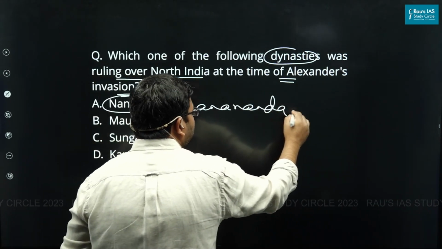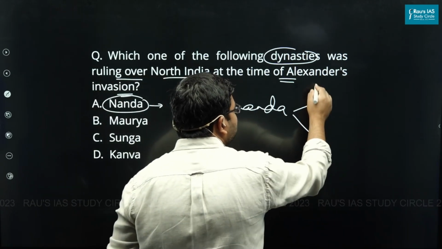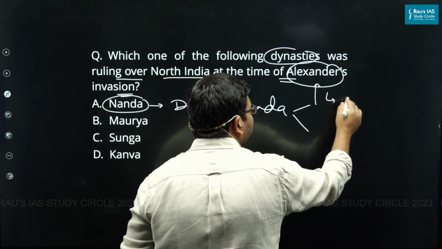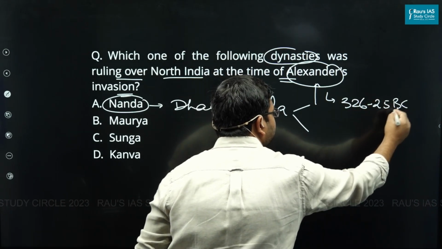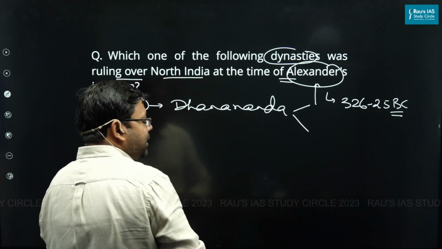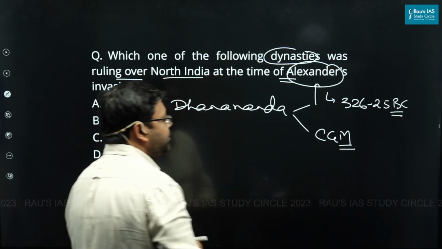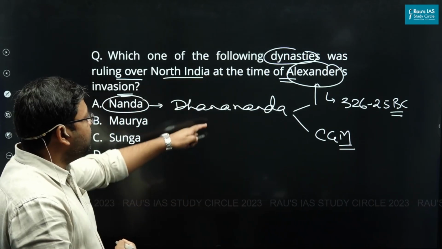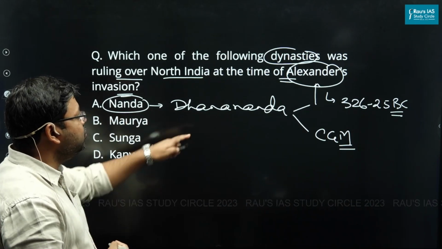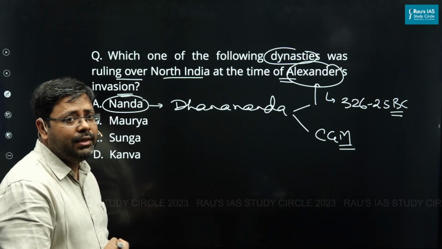And in the times of Dhananand, two super important things would be that first, Alexander would invade India in 325 BC. And second, that Chandragupta Maurya captured power and established the Mauryan dynasty. So this was Dhanananda's rule and the Nanda dynasty's time in which Alexander invaded India.